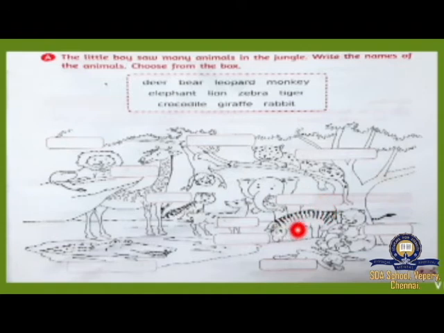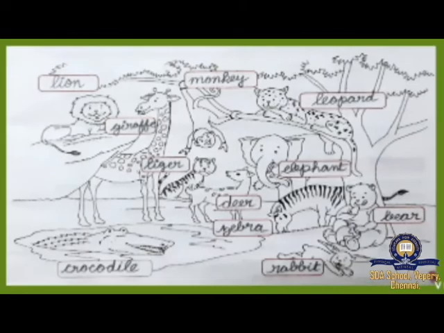What animal is this? This animal also has stripes on the body. Very good. Zebra. What's the spelling for zebra? Z-E-B-R-A, zebra. You have to write. And then what animal is this? Bear. What's the spelling for bear? B-E-A-R, bear. You have to write. And what animal is this? Yes, very good. Rabbit. What's the spelling for rabbit? R-A-B-B-I-T, rabbit. You have to copy down the answers like this in your book. Okay, children? Now look at the next exercise.